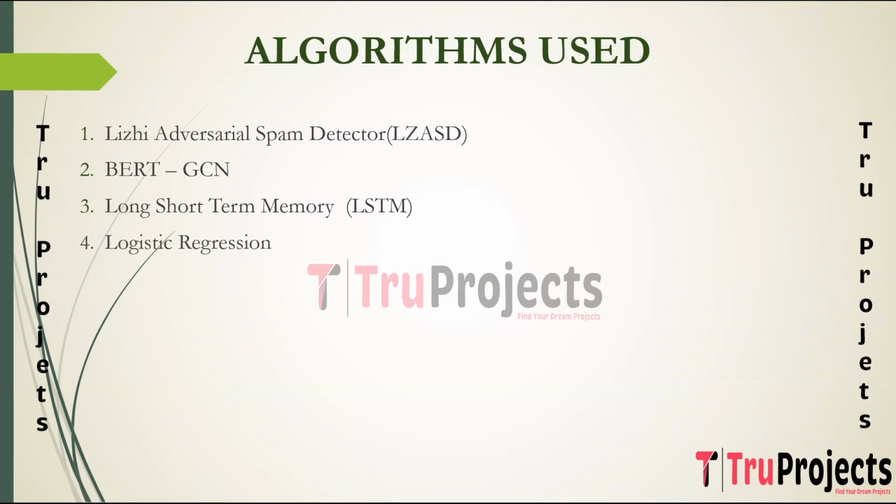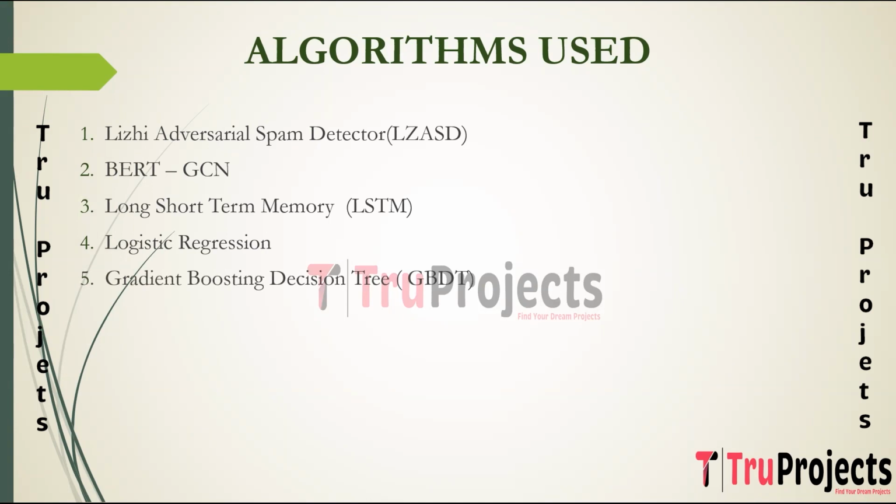The next algorithm is logistic regression. It is a linear classification algorithm used for binary classification tasks. It calculates the probability of a sample belonging to a specific class and applies a threshold to make a binary decision. Logistic regression is used as a baseline or simpler model for spam classification. While not as complex as neural networks, logistic regression is computationally efficient and provides a straightforward way to establish a baseline performance for the spam detection task. It is often used in conjunction with more sophisticated models to compare and assess overall model performance.